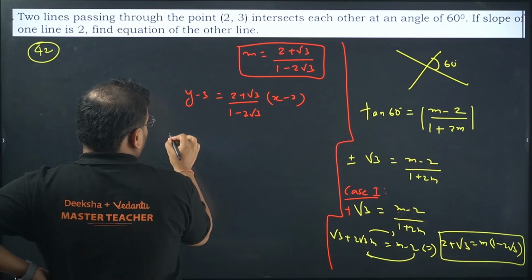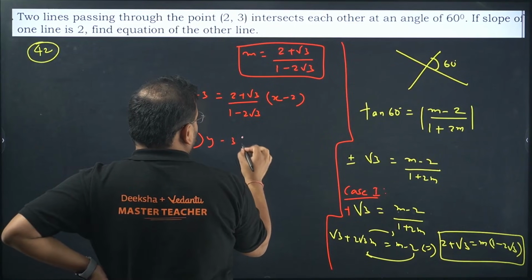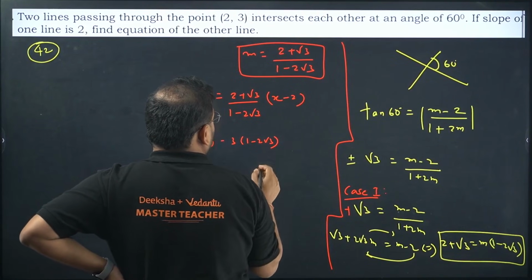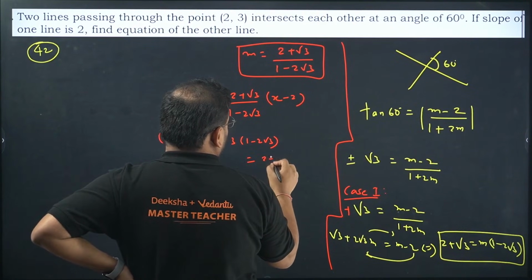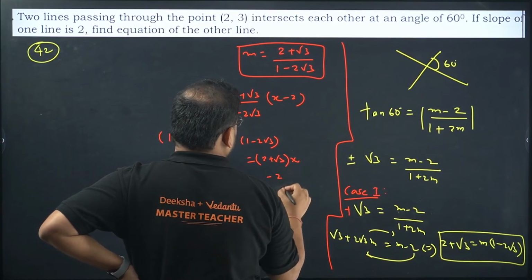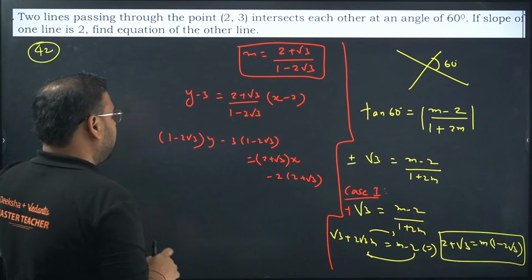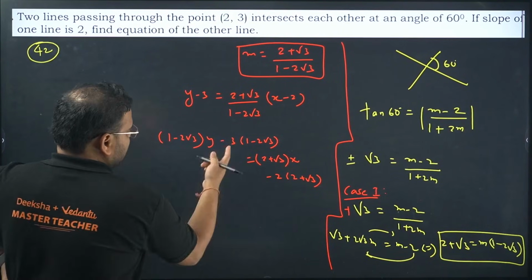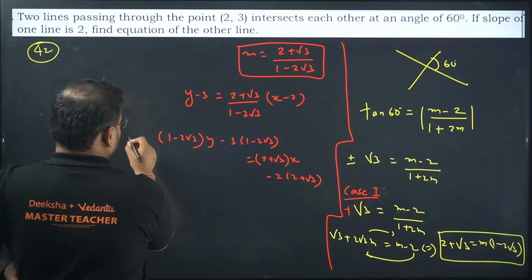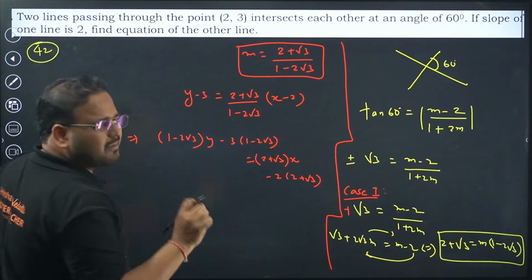You'll get here 1 minus 2 root 3 y minus 3 times of 1 minus 2 root 3, and we have over here 2 plus root 3 x, and we get minus 2 times of 2 plus root 3. Okay, I'll move this on this side. I'll do the expansion over here. So I'm gonna write everything on one side. Okay, check guys, little bit calculative of course.